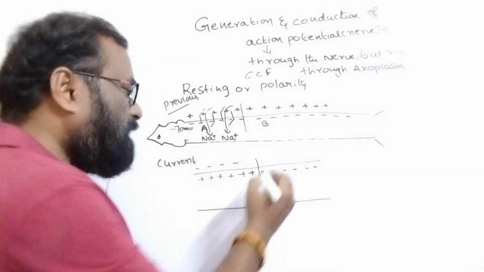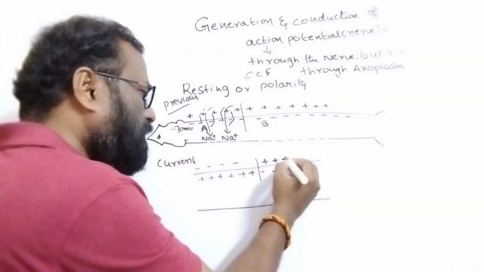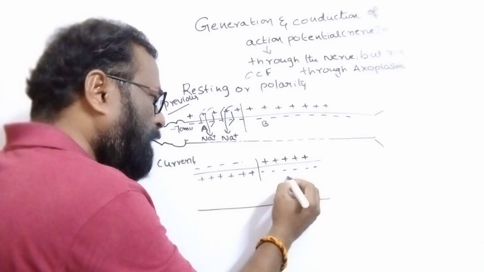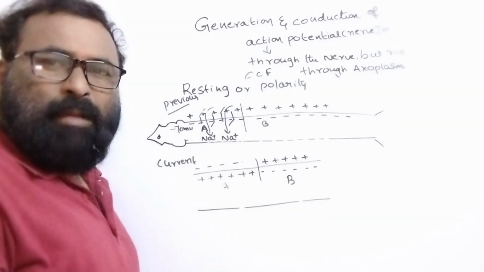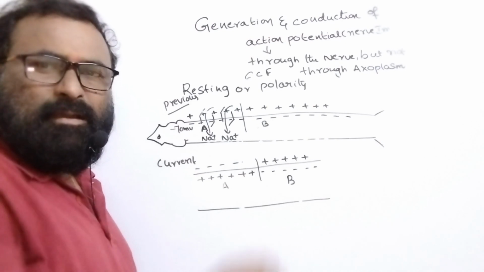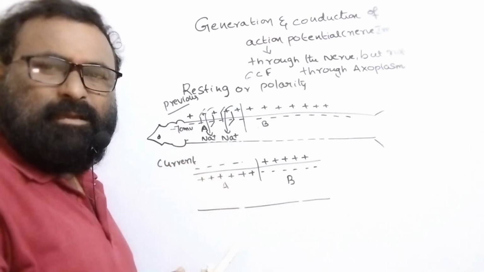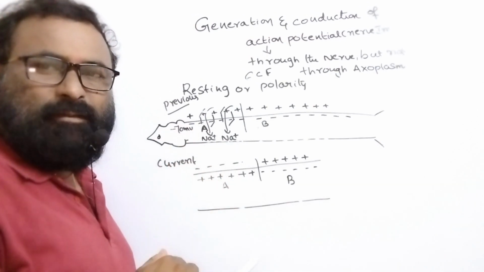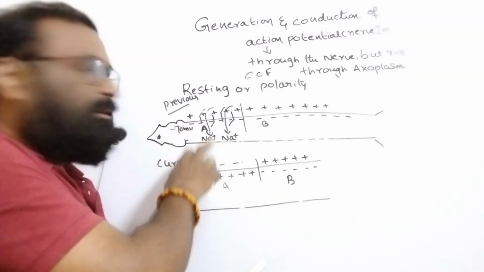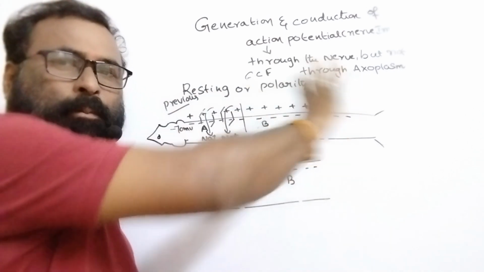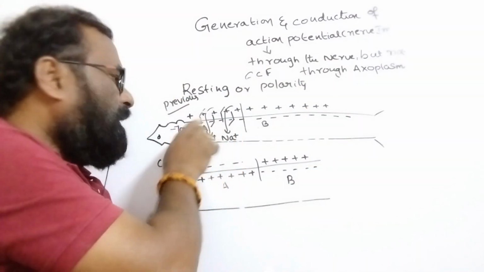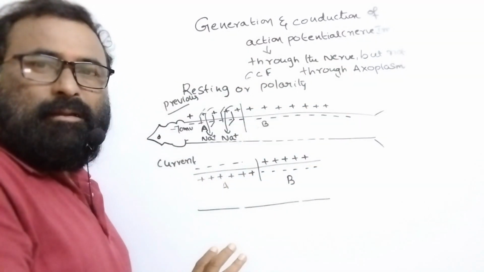Here negative charge is there, here positive charge is there. This is site B, and this is site A. Please observe on the blackboard the two diagrams I drew. Condition 1 is the previous status, and condition 2 is the current status. In the previous status, there is negative inside and positive outside throughout the membrane, whether at site A or site B.